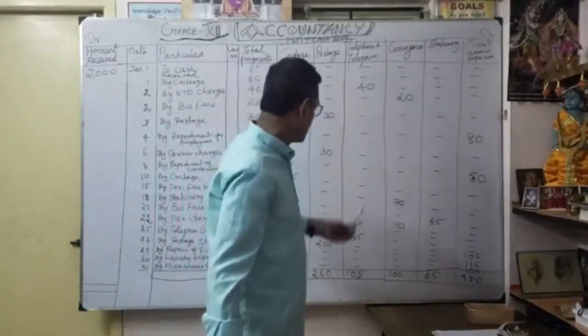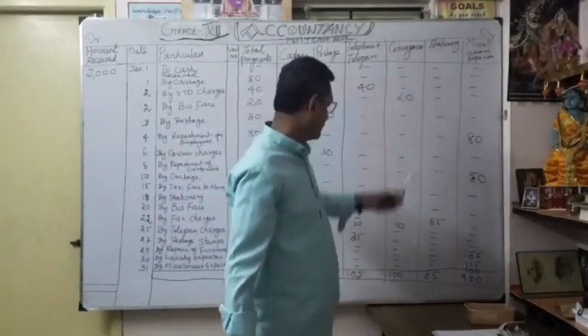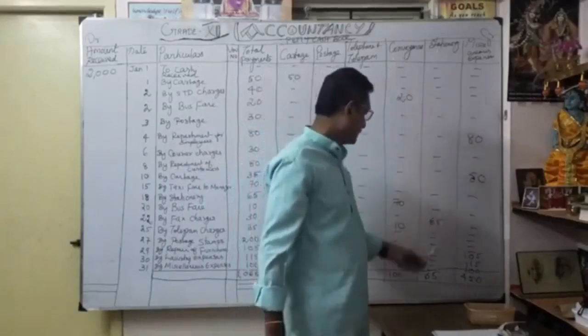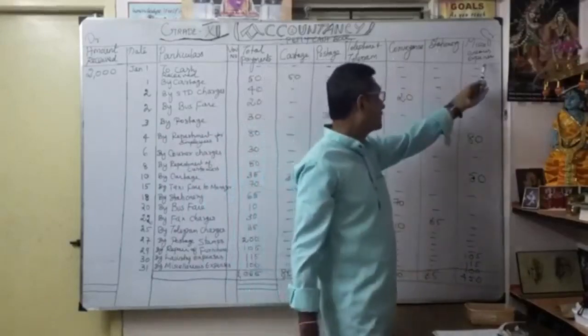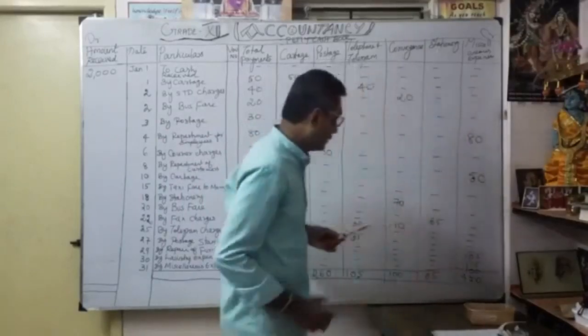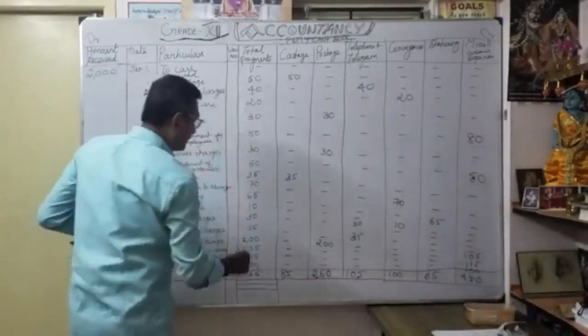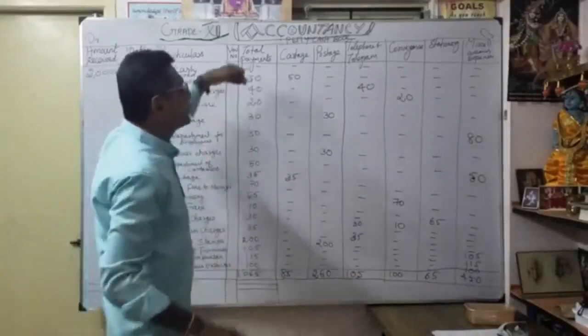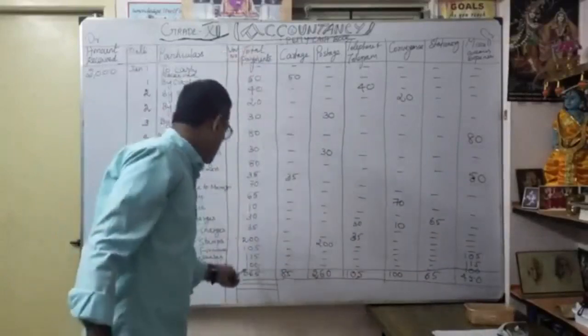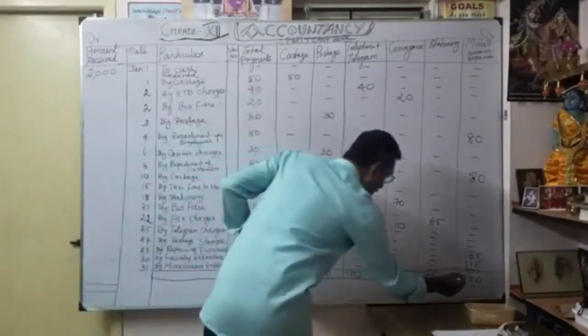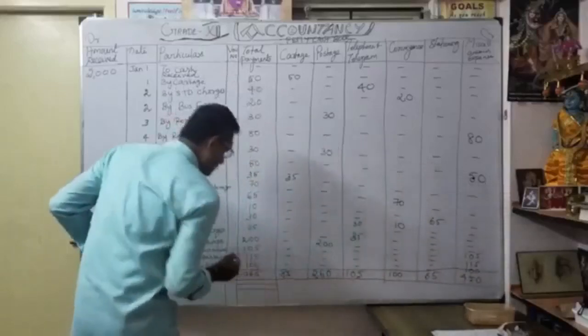260. The telephone and telegram 105. My conveyance is 100. My stationery is 65 rupees. Then my miscellaneous expenses 450. When you total all, you will get 1065. You can make it this side, correct? From our total payment 1065. Then if you add all this end, you will get 1065.